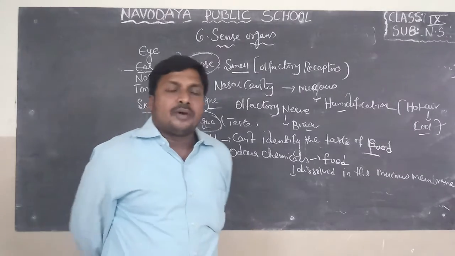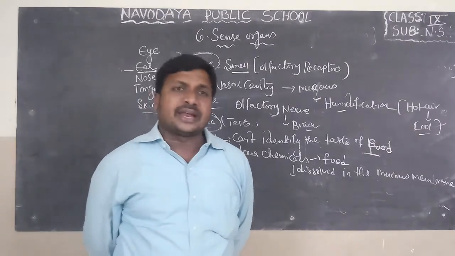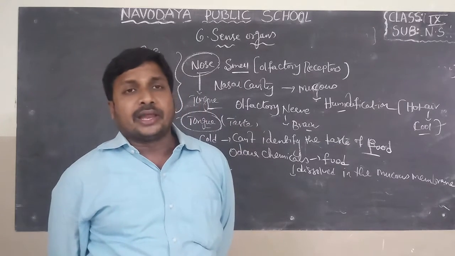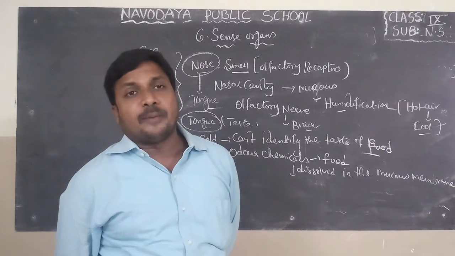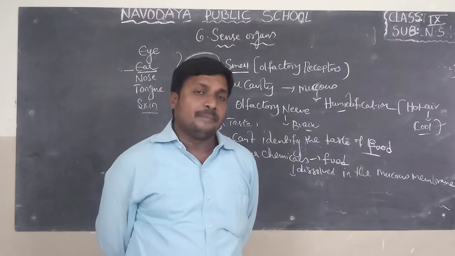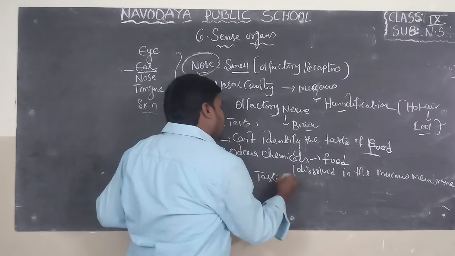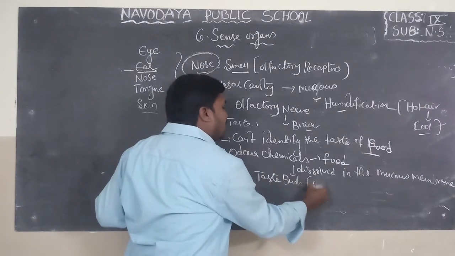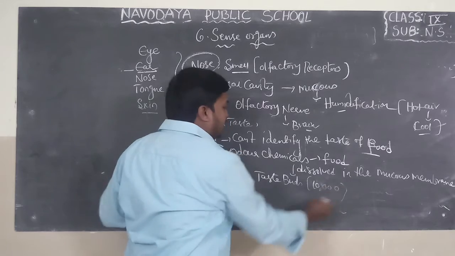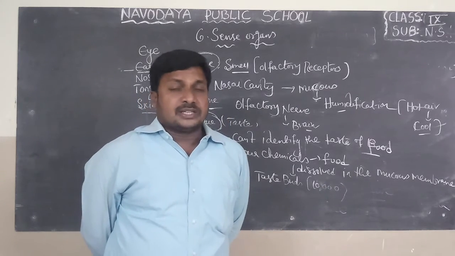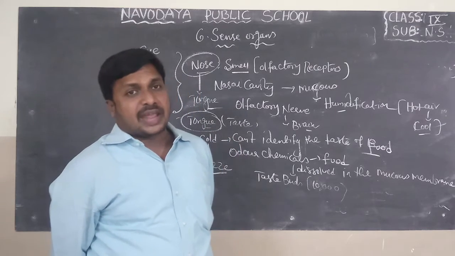The tongue consists of papillae. There are three types of papillae in the tongue, already explained in the previous class. That is foliate papillae, fungiform papillae and vallate papillae. There we can find some buds known as taste buds. Do you know? Tens of thousands of taste buds are present in the tongue. Taste buds consist of a taste pore and a taste cavity.